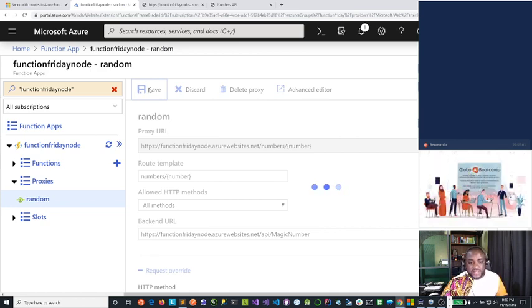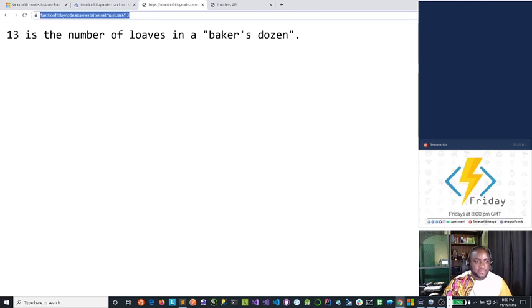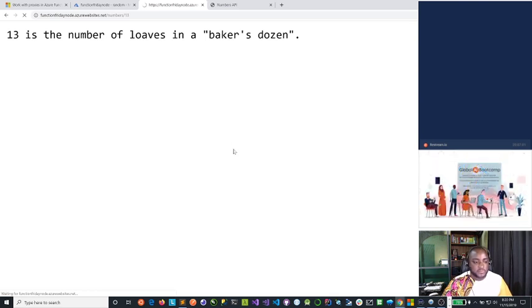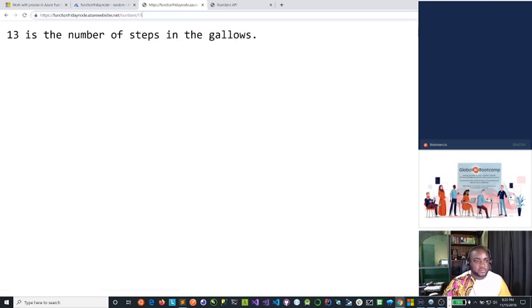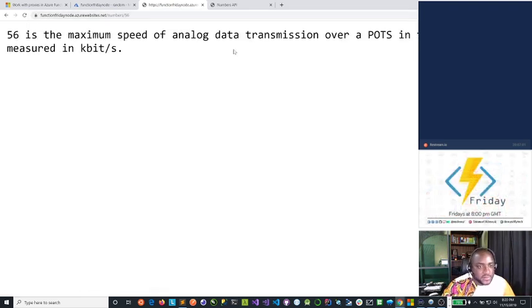Make sure we have that saved. And once that is saved, we can go back to the same endpoint right here and refresh, and our function should still be working the same. So let's do 56. And there you go. This is the maximum speed of analog data transmission over ports.